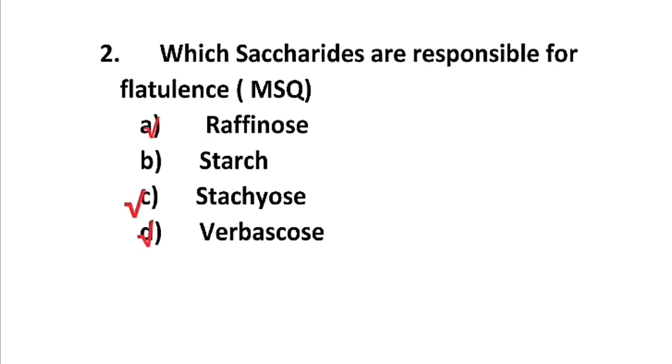stachiols and D verbascose. If we talk further about these compounds, raffinose is made up of one molecule of galactose, one molecule of glucose and one molecule of fructose. Stachiols is made up of two molecules of galactose, one molecule of glucose and one molecule of fructose, and verbascose is made up of three molecules of galactose, one molecule of glucose and one molecule of fructose. So the correct options are A, C and D.